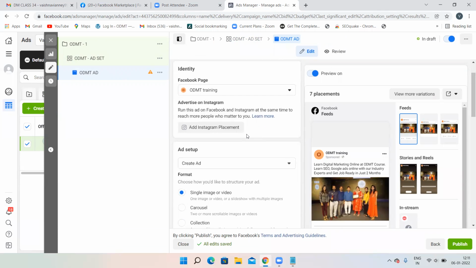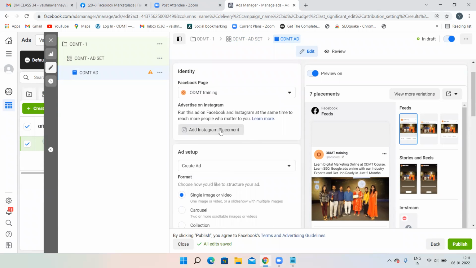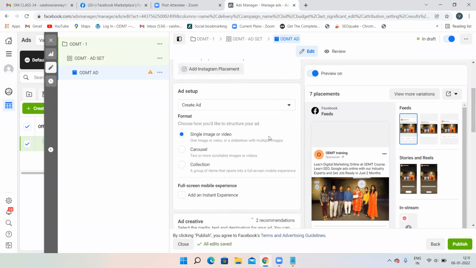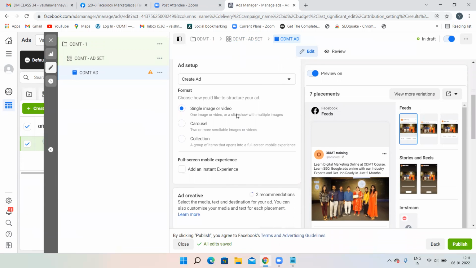That's it. Now what you have to do over here is, still I have not added Instagram account over here, because we are doing only Facebook ads right now. Then click on create ad. Okay, ad setup, create ad. Then choose the format, single image, or two or more scrollable images, or a collection of images. How many images you want to upload, those many images you have to select over here. So I'm just selecting the single image. By default, that option is only there. I'm selecting the single image.